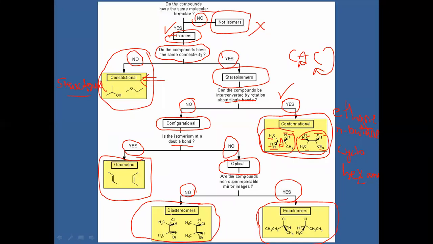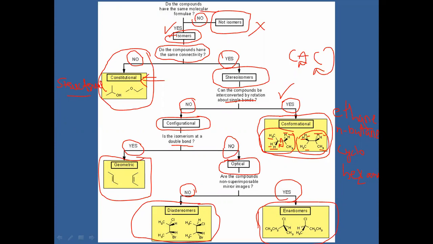If the compounds have carbon-carbon single bonds, the same molecular formula, and the carbon-carbon single bonds can rotate in the structures, that isomerism is called conformational isomerism. If the carbon-carbon single bond does not rotate, that isomeric form is called configurational isomerism.